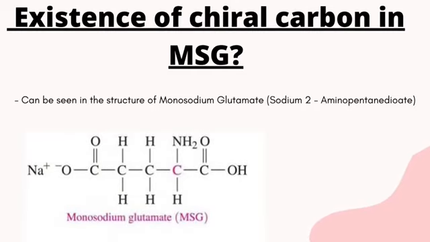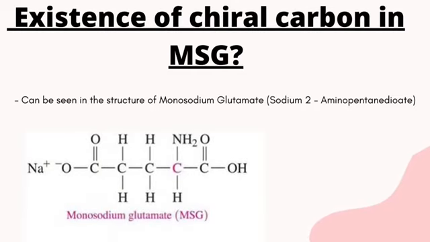Chirocarbon exists in the structural formula of MSG. Let's take a look at its expanded structure again. As we can see, the carbon highlighted in pink is the chirocarbon, where it is bonded to 4 different groups of atoms. Right after, let's proceed to functional group.